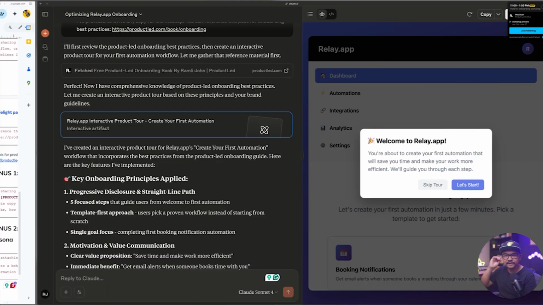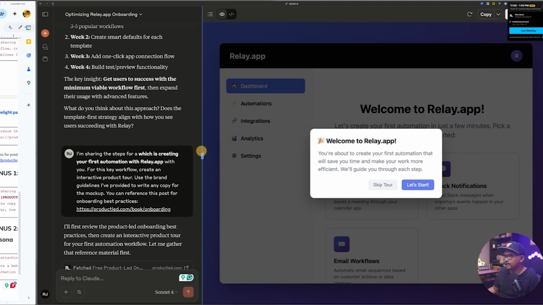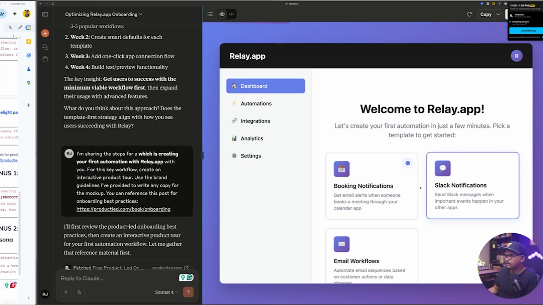Awesome. Here it is. Here's what the mock-up looks like with Claude. It's mocked up what a product tour could look like. And what's really cool about this is that it's actually interactive. And if you don't know any code, this is a good starting point for you to show this to the design or product team. Or if you're using tools like AppUse or Pendo, now this is something that you can help with. So you can see, let's start.